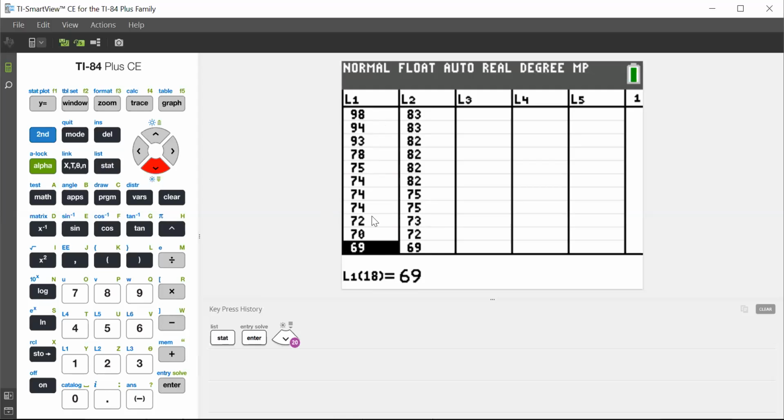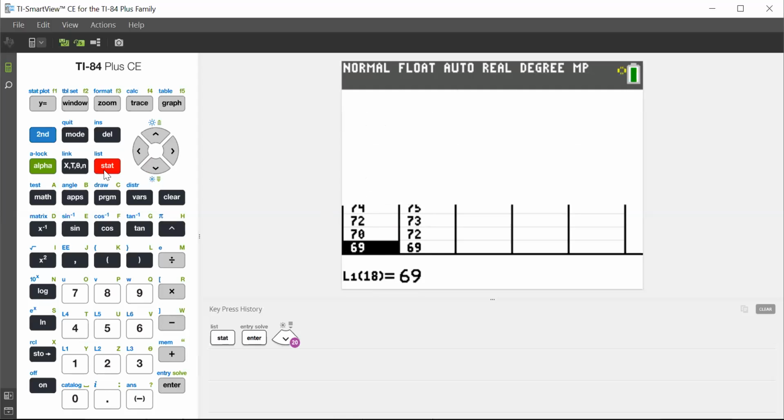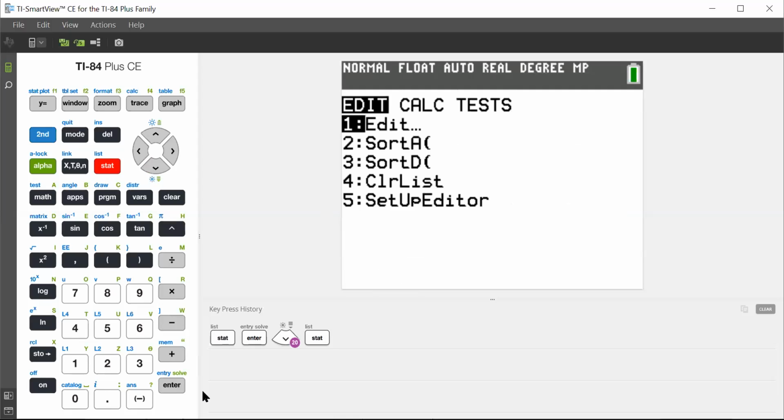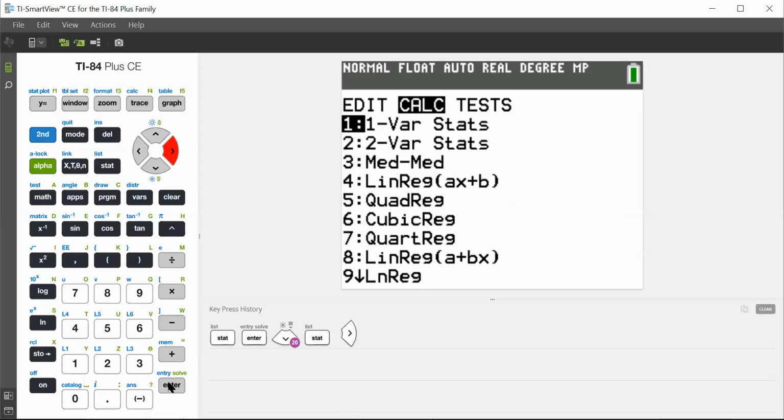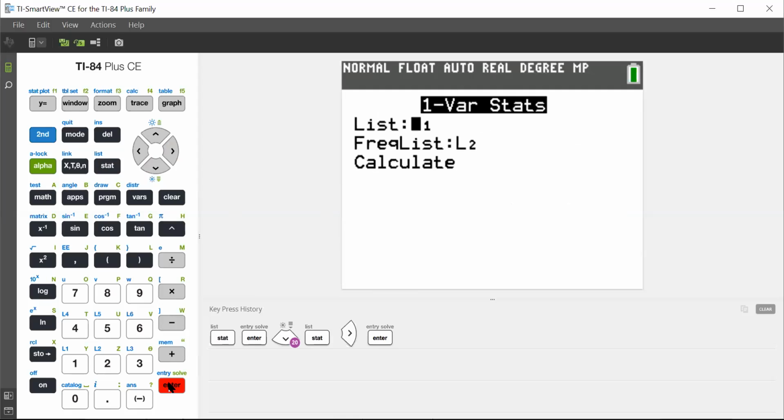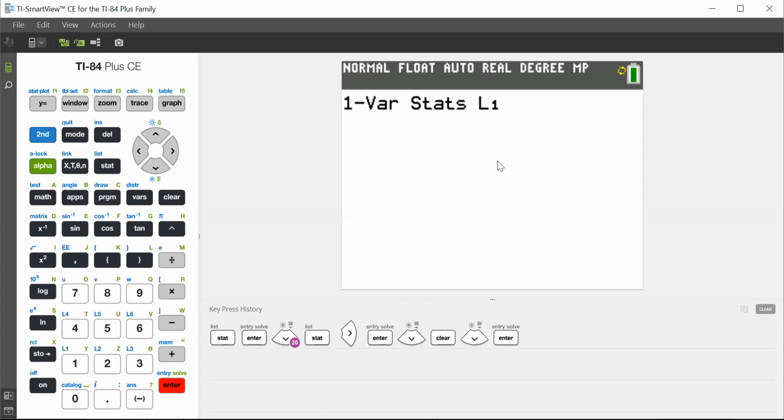You could see that. So I'm going to hit Stat. I'm sorry, I'm going to go over to Calc, and I'm going to do 1-Var Stats. And I'm going to make sure that I'm doing things on L1. Now, notice there's still a frequency list because that's what we talked about yesterday. I am going to delete L2. I do not want any frequency lists for this, just L1. I want to do 1-Var Stats on L1 and L1 alone, so no frequency list. Hit calculate.